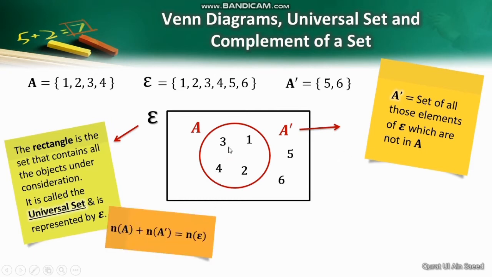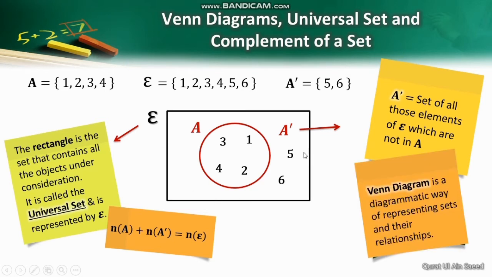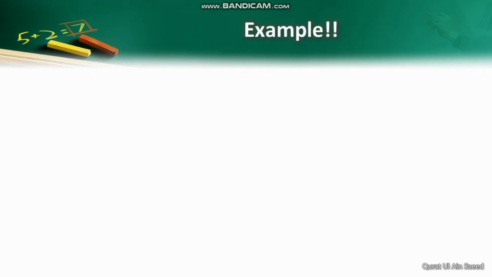Clearly, 2 elements of set A complement and 4 elements of set A will contribute to a total of 6 elements of epsilon, that is the universal set. This is called a Venn diagram, which is basically a diagrammatic way of representing sets and their relationships. Let's take an example to get more clarity on this concept.